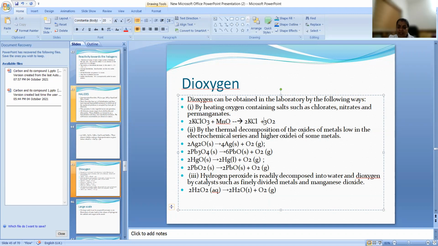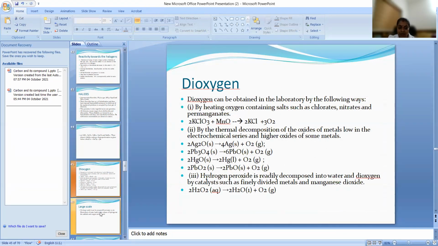Or we can do thermal decomposition of oxides of metal. Ag2O, when it undergoes thermal decomposition, gives Ag plus O2; lead oxide, PbO2, gives PbO plus O2; mercuric oxide, HgO, gives Hg plus O2. Hydrogen peroxide is readily decomposed into water and dioxygen. This is a very important reaction. Potassium permanganate will undergo decomposition in the presence of manganese dioxide to form water and oxygen. So these all are the preparation methods for oxygen.